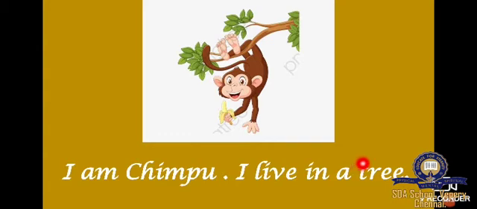I live in a tree. Where does it live? It lives in a tree. What's the name of this monkey? Chimpu. What's the name of the lion? Gaju. What's the name of the rat? Chikku. What's the name of the bee? Buzzy. What's the name of the monkey? Chimpu. Very good.